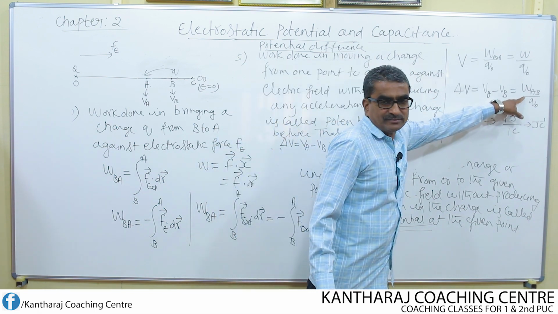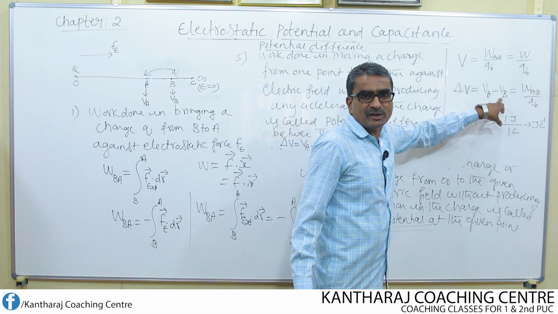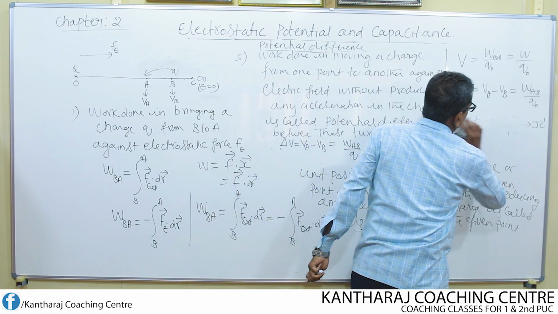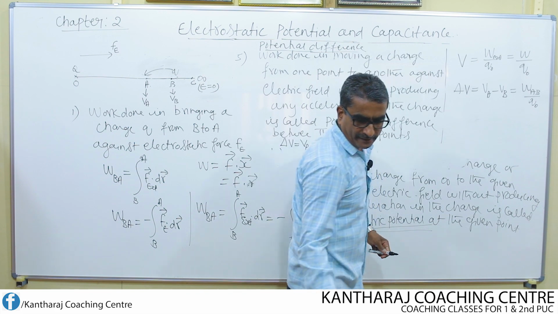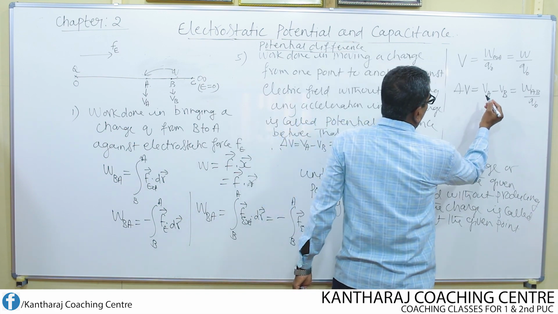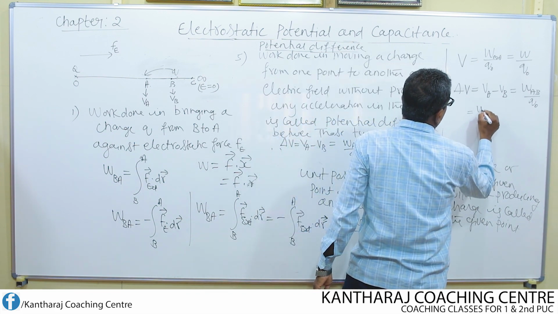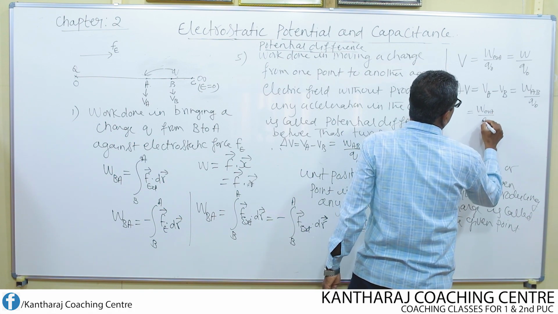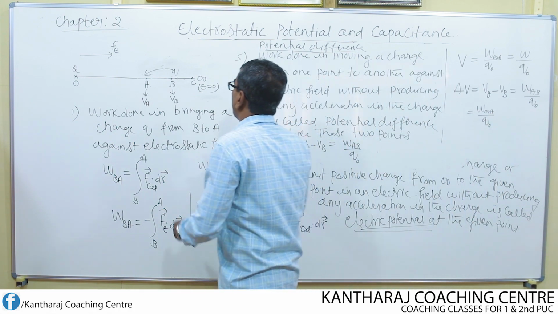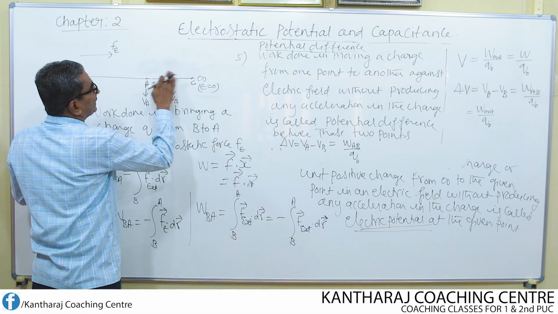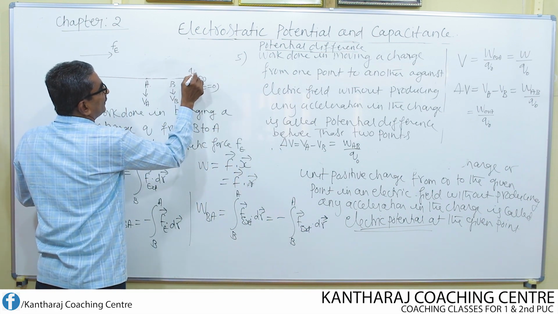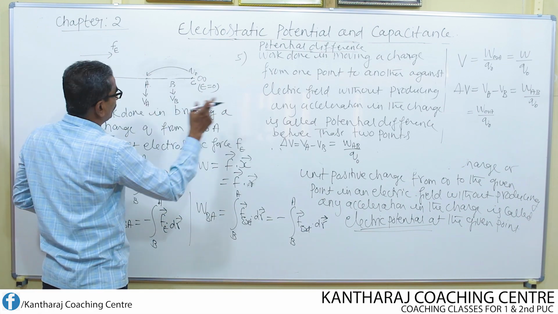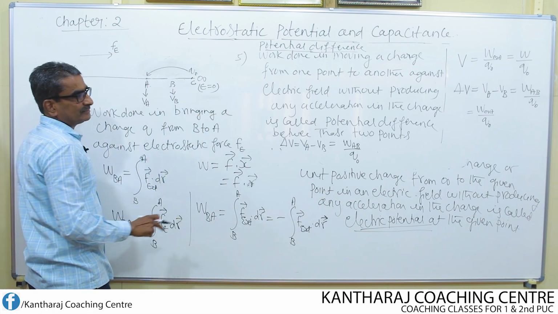This equation, potential difference equation, can also be written like this. How? Look here. Potential at A means work done in bringing the charge from infinity to the point A. Okay? Work done in bringing the test charge Q naught from infinity to the point A. So that is nothing but the potential at the point A.